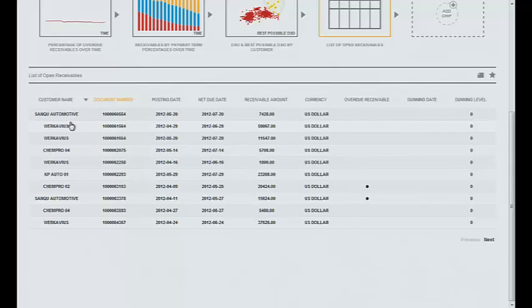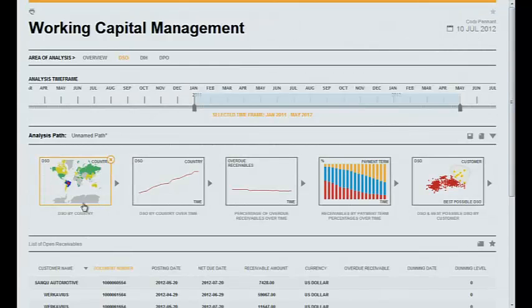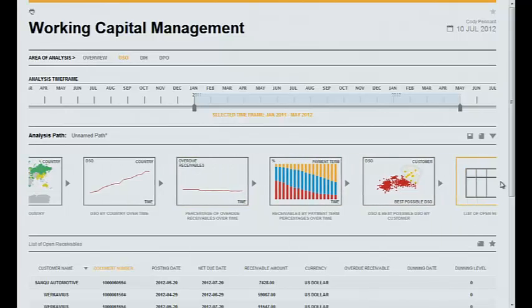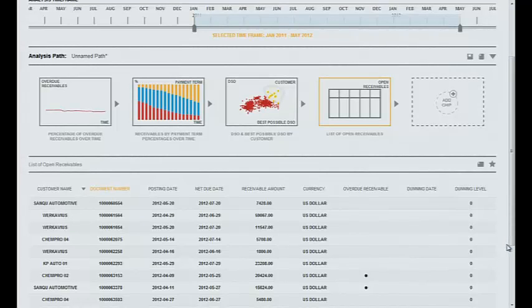Now, in 6 steps, ladies and gentlemen, I've analyzed 80 million records. You've seen up here, 80 million records summarized. Each individual step comes down until I finally look at those 8 customers here that are the bad ones. Now, that's the power of HANA and analytics that you've never seen before. Thank you very much.